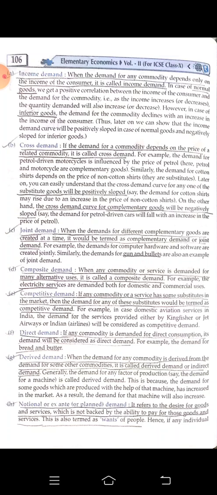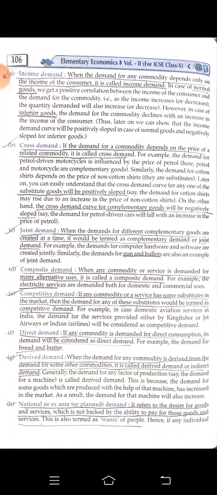Okay, basically what do we feel? As the income of the person will increase, the demand for consuming different kinds of commodities will also increase, because the person is going to have much more purchasing power than before. If there is a sudden increase in the income, that means the person will have more purchasing power and he will start demanding more commodities.